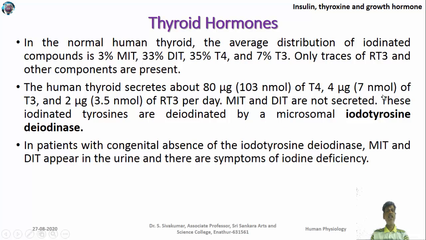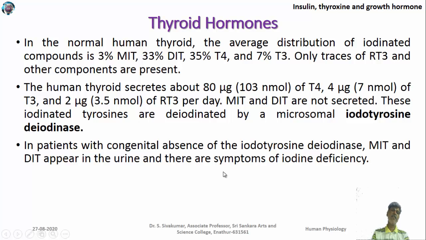The iodination and deiodination reactions are also achieved by the action of the enzyme iodotyrosine deiodinase. These enzymes are responsible for the conversion of different forms of thyroid hormones like T4, T3, RT3, and even MIT, monoiodotyrosine, and DIT, diiodotyrosine. These molecules are all formed during the synthesis of thyroid hormone. When iodotyrosine deiodinase is not present, diiodotyrosine and monoiodotyrosine will usually appear in the urine.